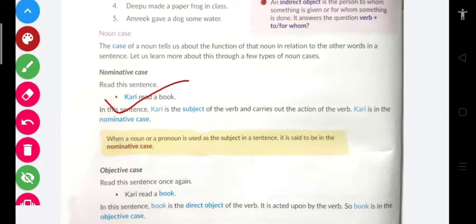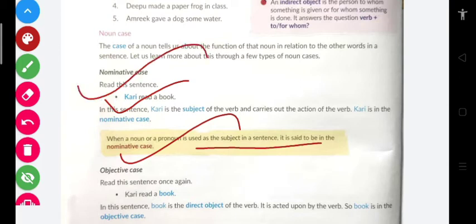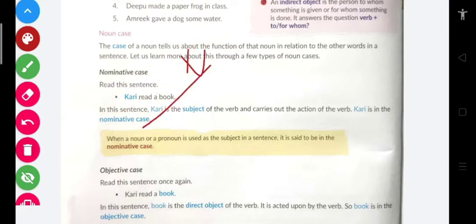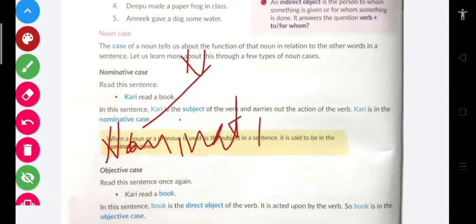Now the next is, when a noun or pronoun is used as the subject in a sentence, it is said to be nominative case. So this was related to nominative case. It can be nominative case, it can be subjective case. Noun case can be said as nominative case or subjective case. Both are correct.